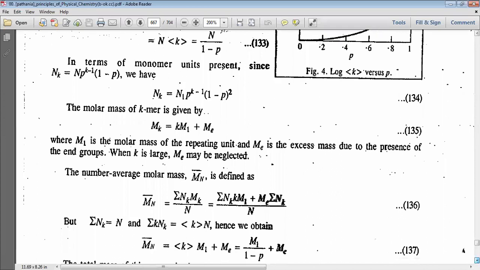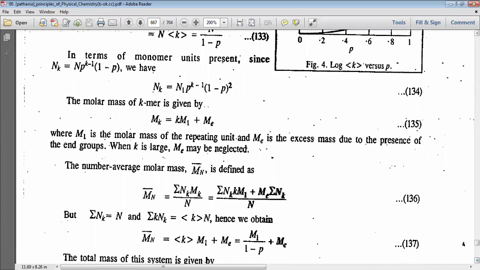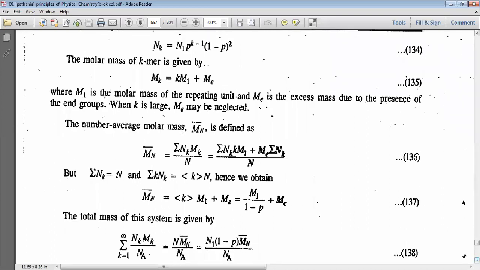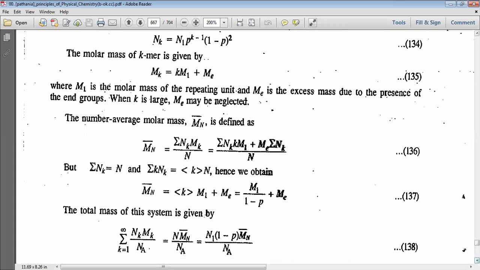The number average molar mass Mn is defined as Mn equal to summation of Nk into Mk by N equal to summation of Nk into k M1 plus Me by N. But summation of k Nk equal to k mod into N. Hence we get Mn bar equal to k mod into M1 plus Me equal to M1 by 1 minus p plus Me.